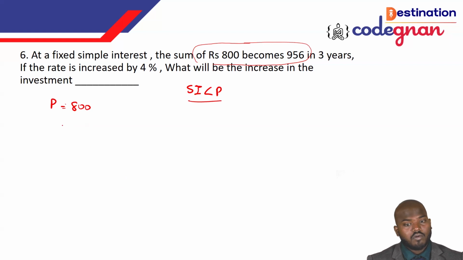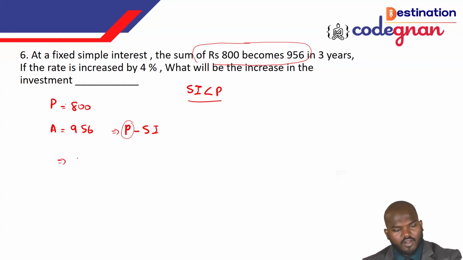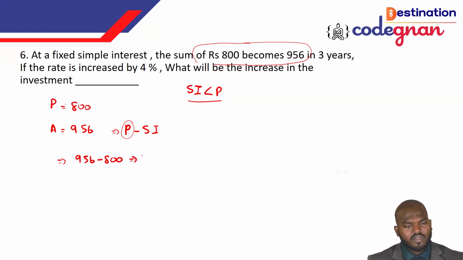Okay, so then what about that? We can call it the total amount. Have you remembered the total amount formula? Total amount is equal to what? That is principal plus SI, we can call it. Okay, you see this one? So principal plus SI we have here. So if I take the principal this side, it will go like this, and it comes like 956 minus 800. So then what is the remainder you will get? That is 156 is the value. So then the simple interest I can say is 156, the value here.